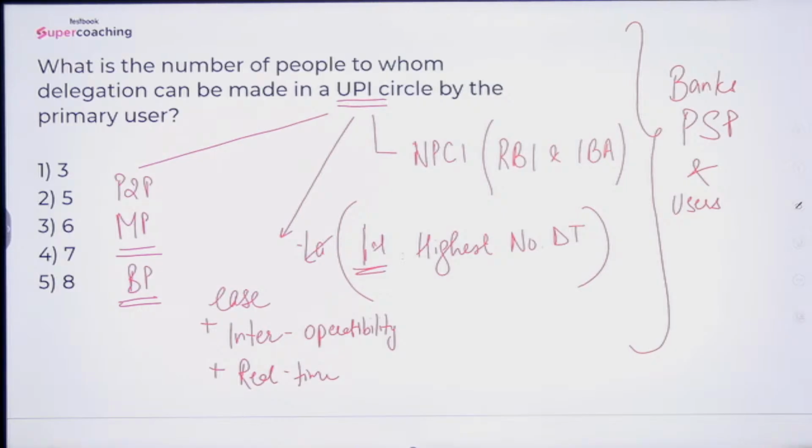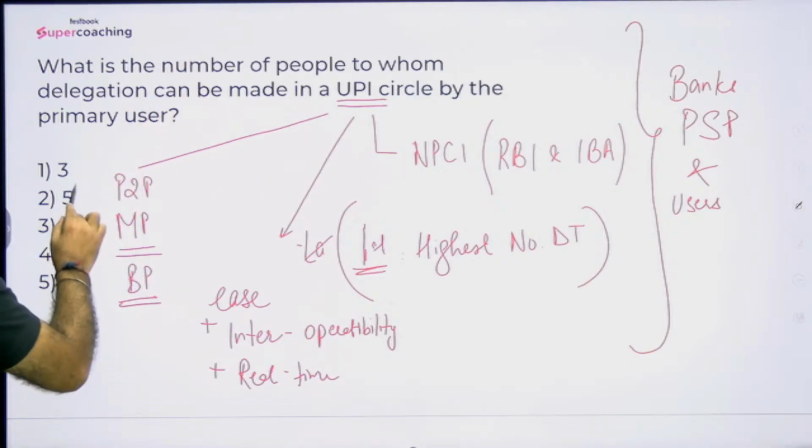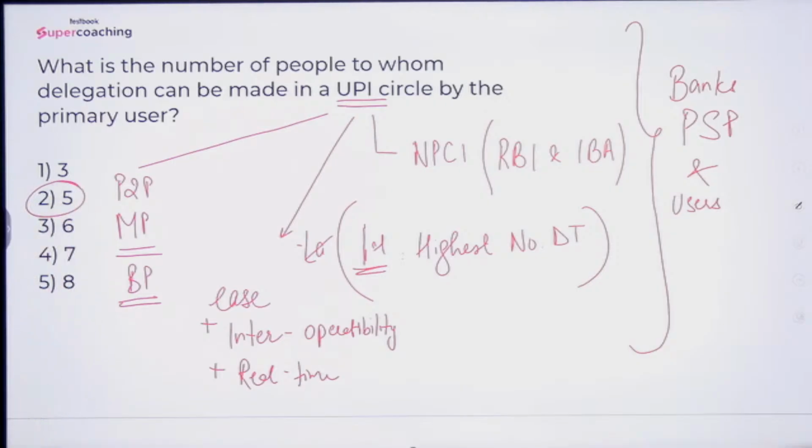Now, UPI is basically a real time payment system, which was developed by NPCI. In UPI Circle, the primary user has certain privileges to delegate control to other users. The number of people to whom the primary user can delegate the control is 5. So the answer to this question is 5.